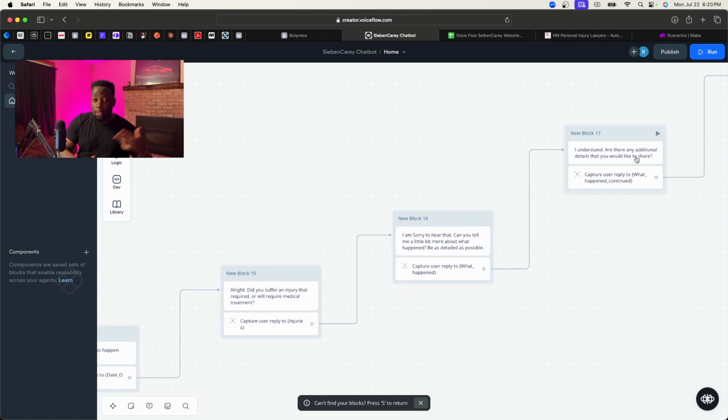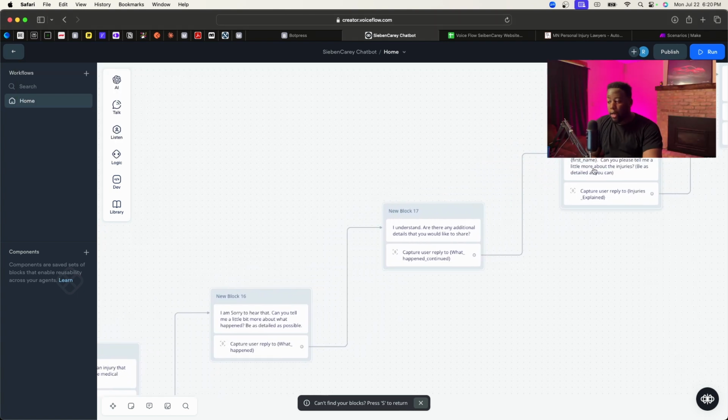Again, just probing to collect as much information as possible, because once we have all of the information from the first touch point, the lawyers or the staff could go in the back end, analyze the information that we got, and then decide whether to call the lead, because we could either represent them or call them and let them know that we can't handle this case, but we could refer them to somewhere else.